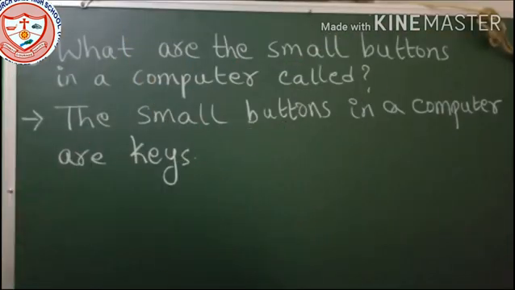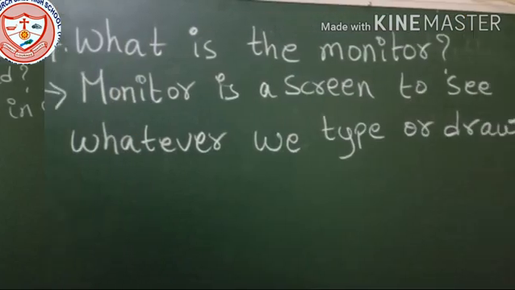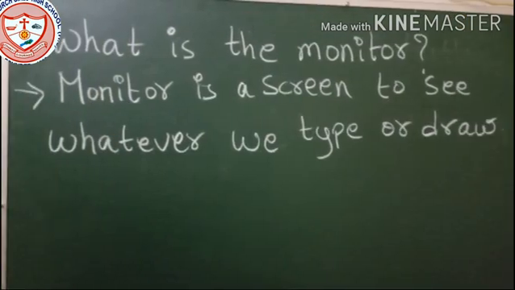Question number 6. What are the small buttons in a computer called? The small buttons in a computer are called keys. Question number 7.